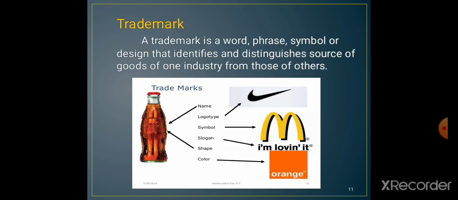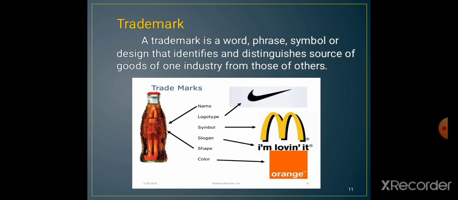What is a trademark? A trademark is a word or phrase or symbol or design that identifies and distinguishes the source of goods of one industry from those of others. These are certain signs or symbols which we can easily recognize.